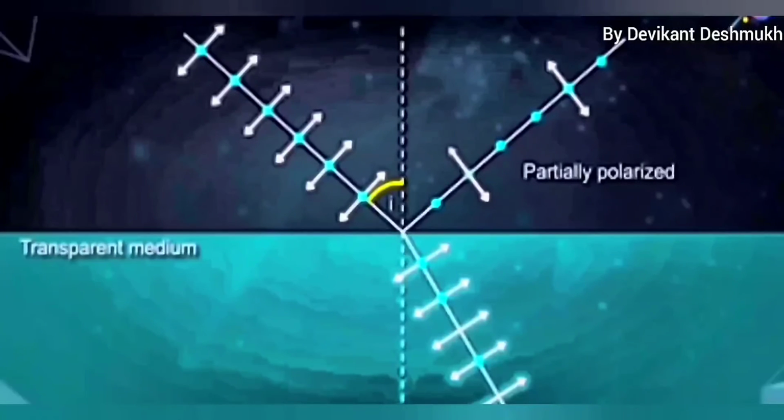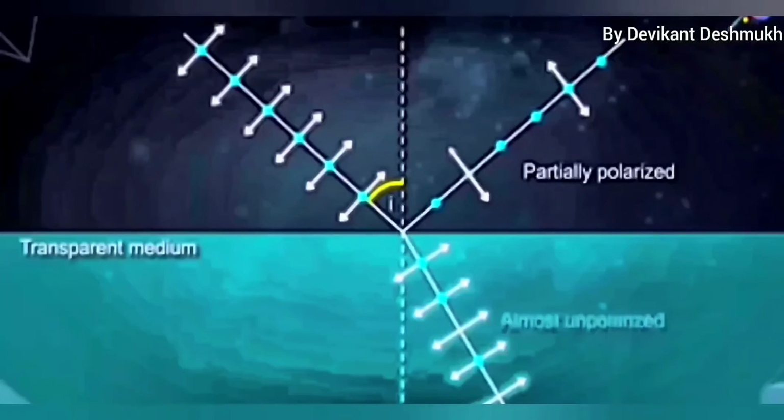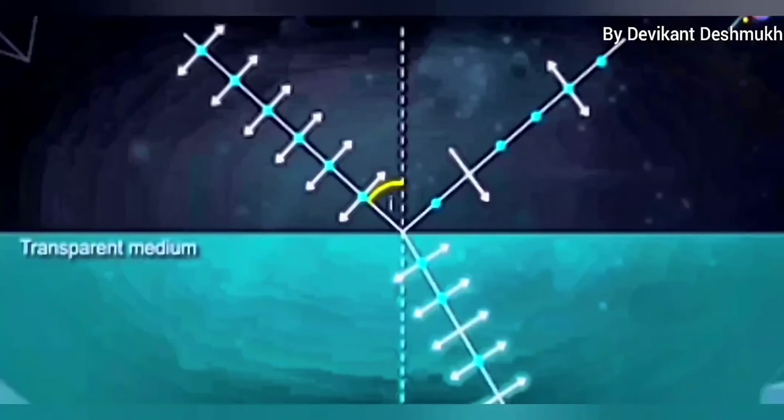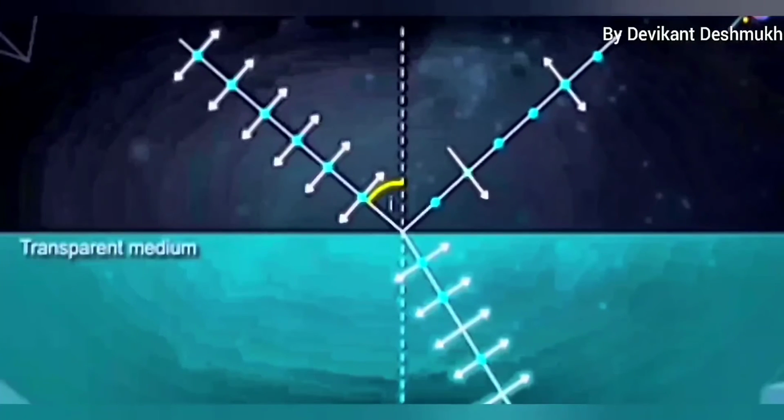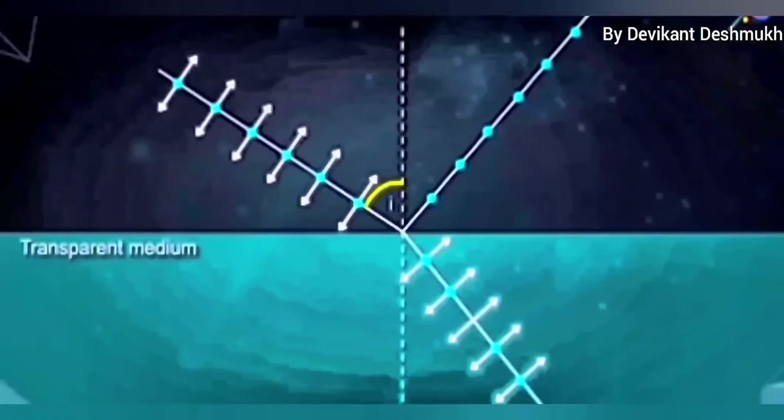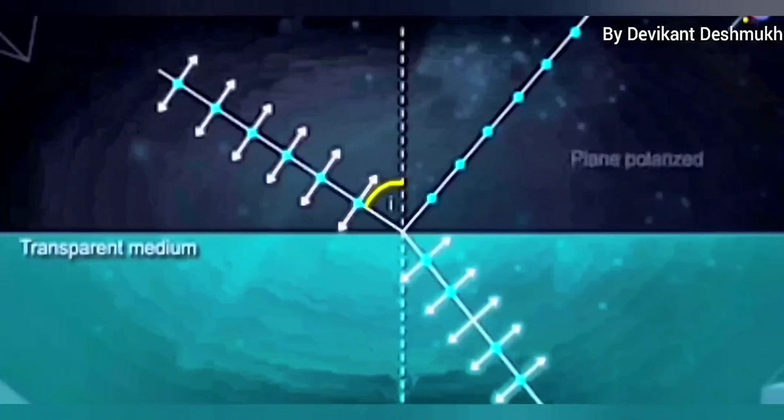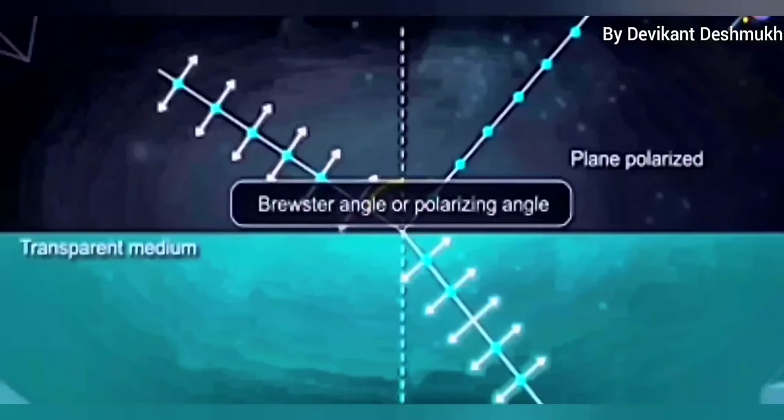It is found that the reflected ray is partially polarized. The amount of polarization present in the reflected ray depends upon the angle of incidence. If we change the angle of incidence, the amount of polarization in the reflected ray also changes. At a certain angle, the reflected ray is found to be completely plane polarized. That angle of incidence is called the polarizing angle, or it is also called Brewster's angle.